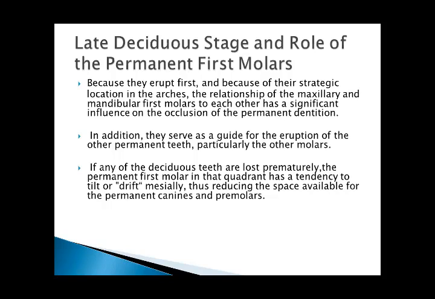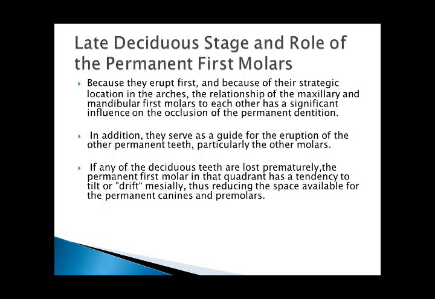Consider the significance and role of the permanent first molars. Because they erupt first and because of their strategic location in the arches, the relationship of the maxillary and mandibular first molars to each other has a significant influence on the occlusion of the permanent dentition. In addition, they serve as a guide for the eruption of the other permanent teeth, particularly the other molars.